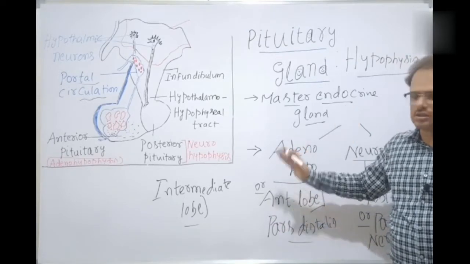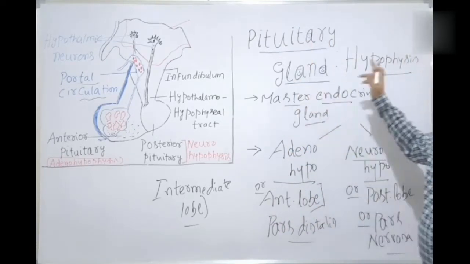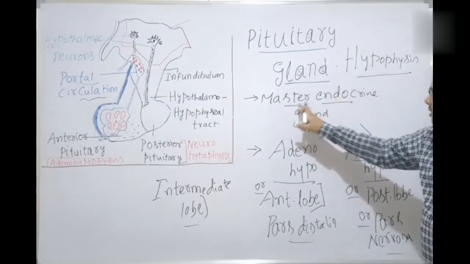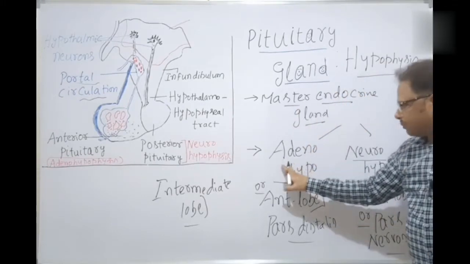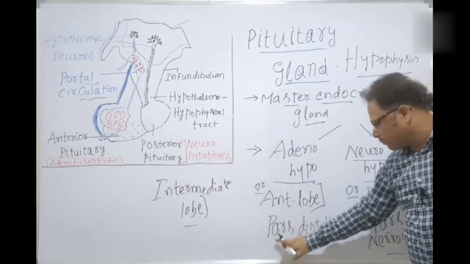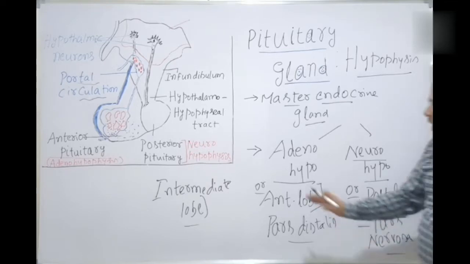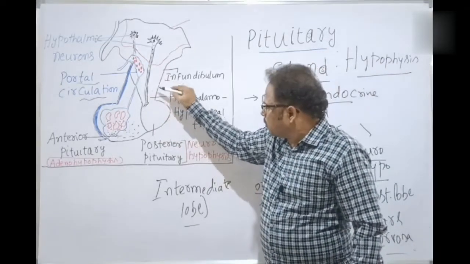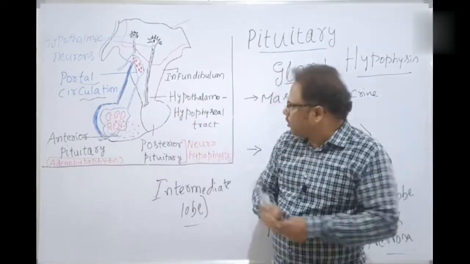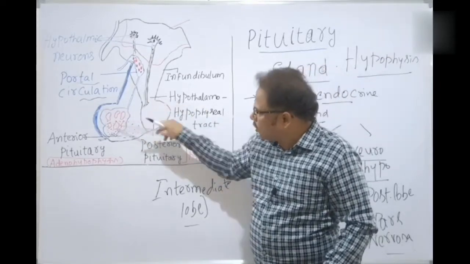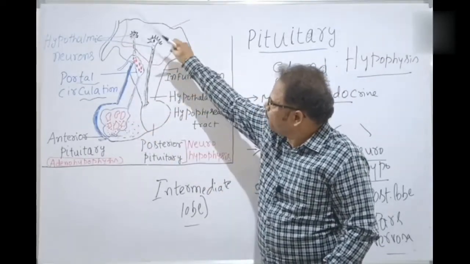Okay, students. So the pituitary gland, also called hypophysis, the master endocrine gland, is divided into two parts: adenohypophysis or anterior lobe or pars distalis, and the posterior lobe called neurohypophysis, also called pars nervosa. This is the posterior lobe and this is the anterior lobe, structurally associated with the hypothalamus.